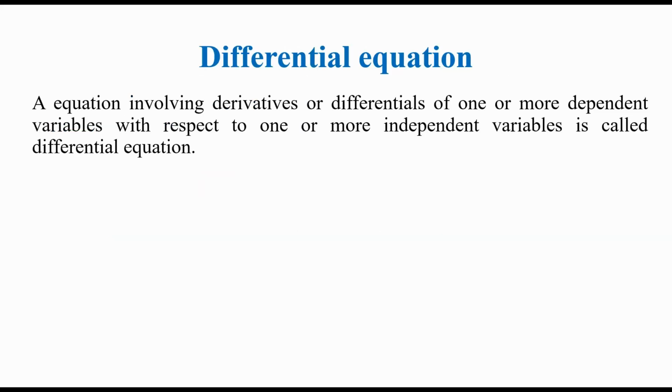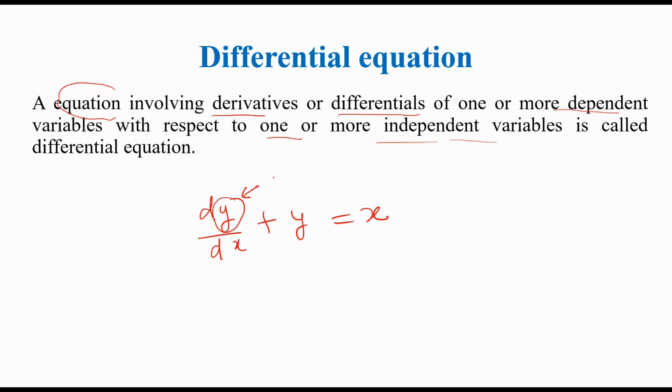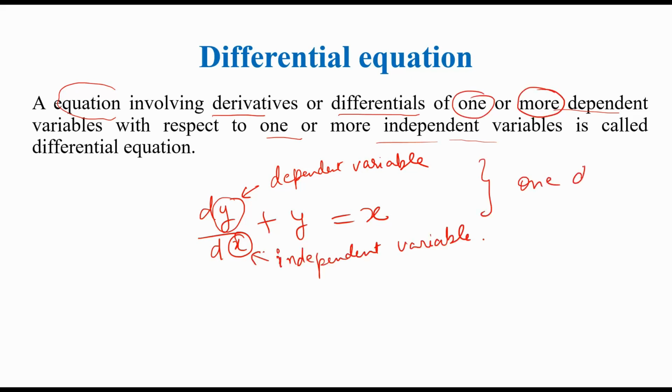A differential equation is an equation which involves derivatives, or you can say differentials, of one or more dependent variables with respect to one or more independent variables. That means an equation of this form is a differential equation. Here this y is your dependent variable and x is the independent variable. That is, we have only one dependent and one independent variable.